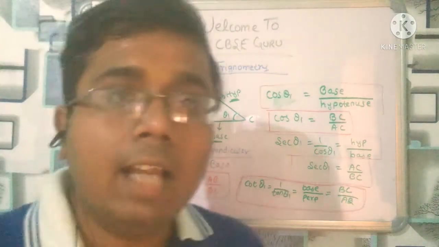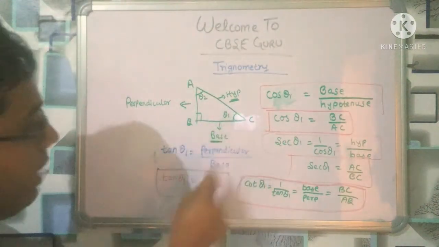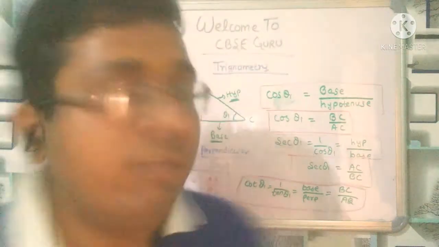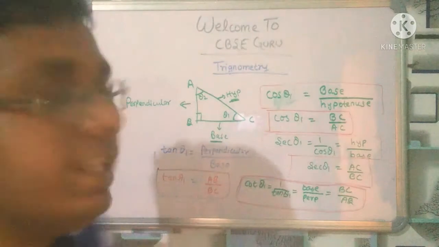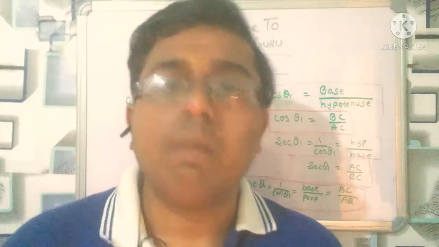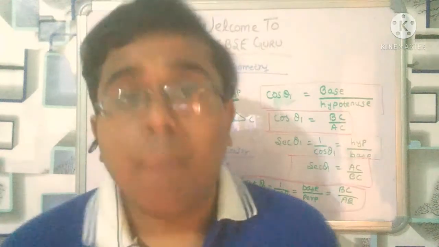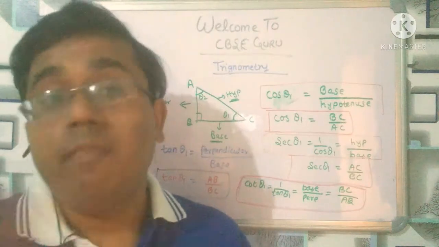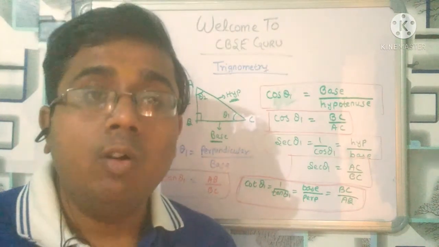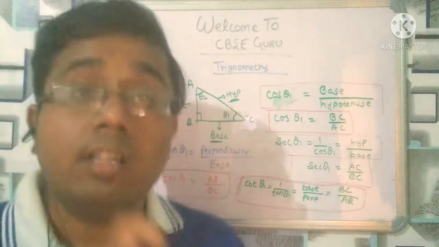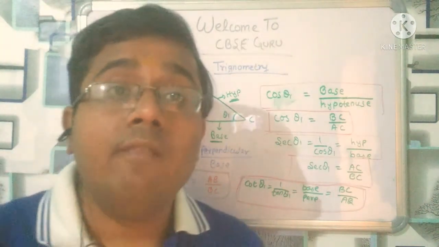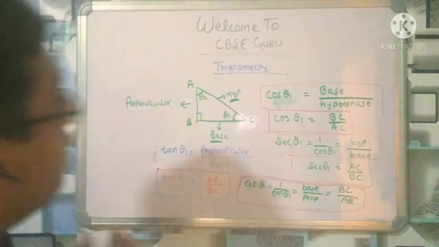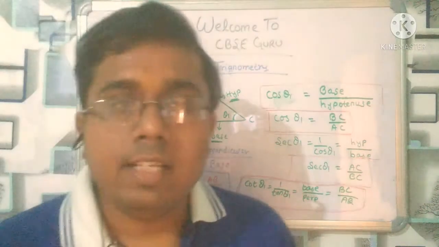I have told you all this with respect to theta 1. If you calculate sine, cosine, sec, tan, cot, cosec with respect to theta 2, then all the things are going to change, because perpendicular, hypotenuse and base are going to change. Perpendicular, hypotenuse and base depend only upon the angle. If the side is in front of the angle, then it is perpendicular. If the arrow originates from a side, that side is called the hypotenuse, and the side where the arrow ends is called the base. Remember that only, and you will succeed in solving all kinds of problems. So this is the basic problem.